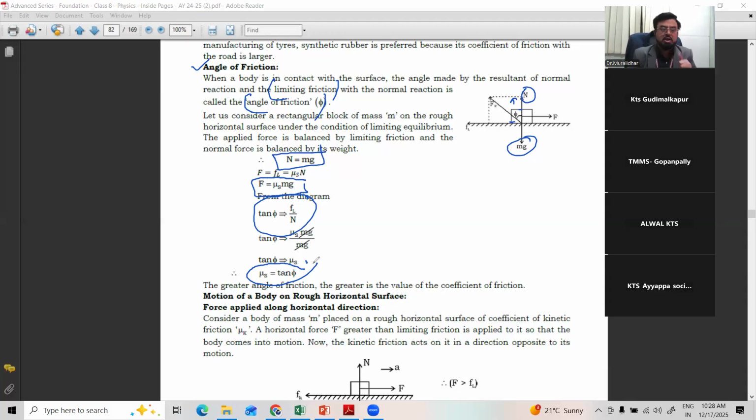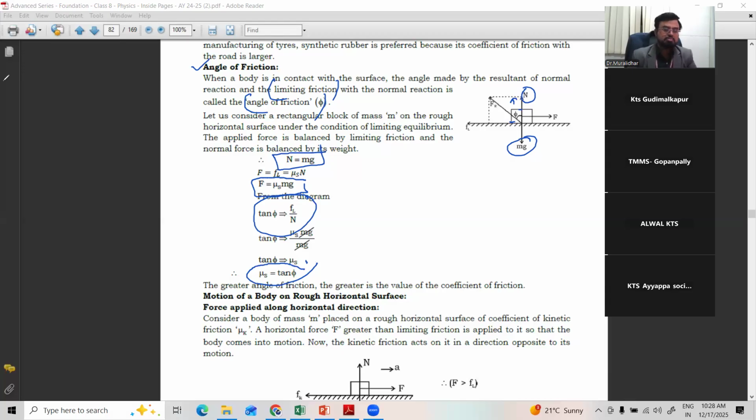So this is called the angle of friction, which is theta is equal to tan inverse mu s. Also, you can write it as the angle made by the normal reaction with limiting friction. What is limiting friction? The peak friction force of the static friction. When a body is about to move, that peak value of static friction is called limiting friction. That is mu s, the coefficient of limiting friction.